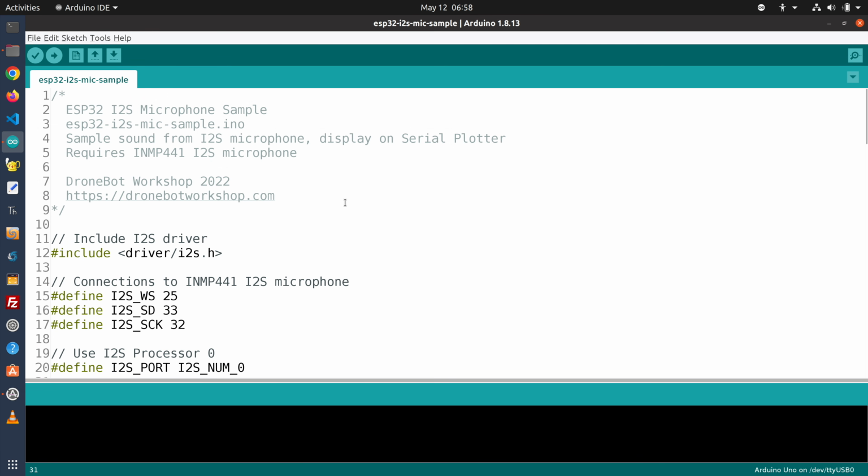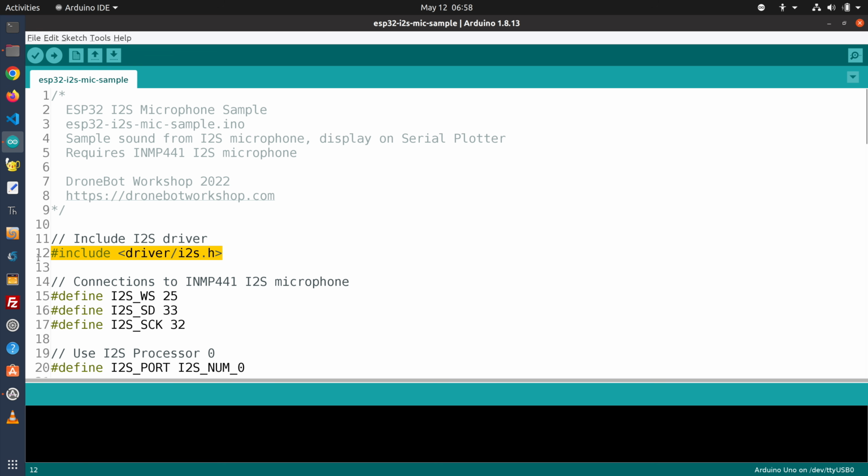Now here's the code that we're going to be using to sample our I2S microphone, and all we're going to be doing with this code is taking the sound in, decoding it, and printing it out to the serial plotter so we can look at the waveforms on the plotter. Now we're not going to use any special library with this. We're going to be using the I2S library that was included with your ESP32 installation in the Arduino IDE.